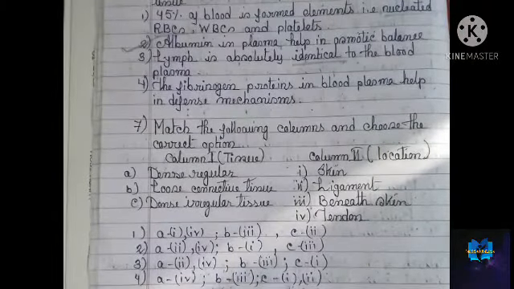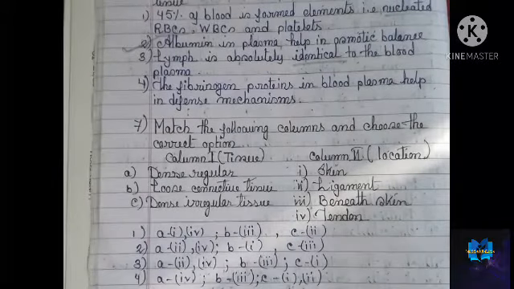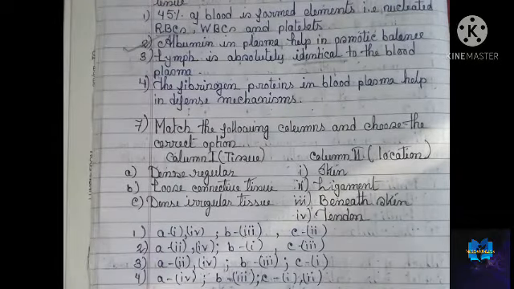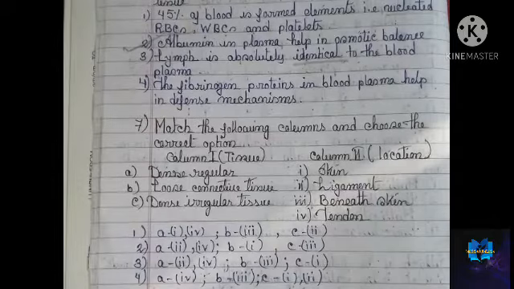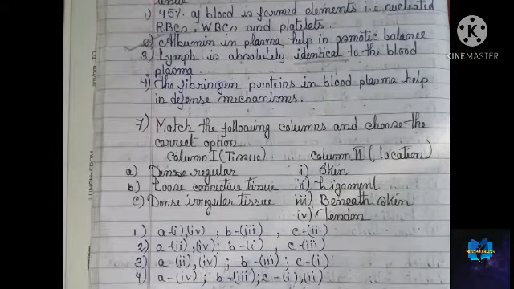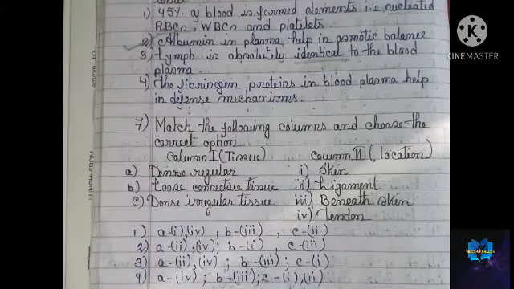Okay, match the following columns and choose the correct option. Column 1, tissue. Column 2, location. A, dense regular. B, loose connective tissue. C, dense irregular tissue. In column 2: skin, ligament, beneath skin and tendon. Okay, so let's give your answer. Now I'm telling you the answer.